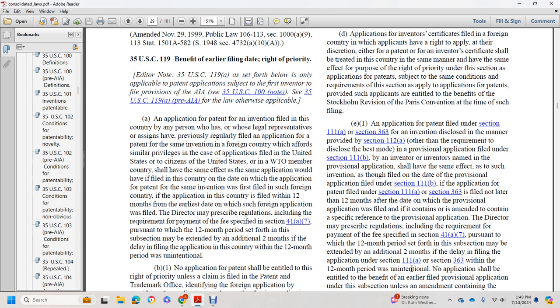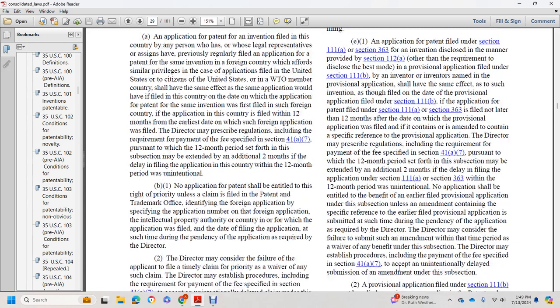An application for patent filed under section 111(a) or section 363 must be filed no later than 12 months after the date of the provisional application, and must contain or be amended to contain a specific reference to the provisional application. The Director may prescribe regulations, including the requirement of payment of the fee specified in section 41(a), for the pursuit of the provisional application. The 12-month period may be extended an additional 2 months if the delay in filing the application under section 111(a) or section 363 within the 12-month period was unintentional.